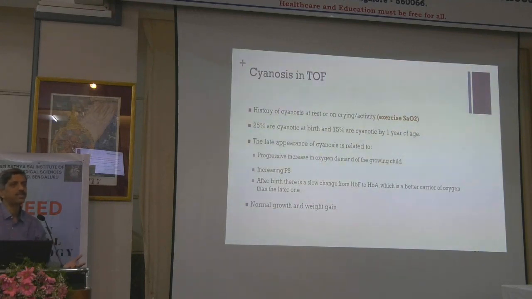There is a progressively increasing infundibular obstruction that keeps on happening. If somebody goes into OT and sees long-standing tetralogy, the whole artery becomes like a parchment. At times the knife also bends. It becomes really tough to cut, because the flow makes it so thickened and fibrotic. After birth, there is a slow change from HbF to HbA, which is a better carrier of oxygen than the former. And invariably, they generally have normal growth or weight gain, except for some syndromes.